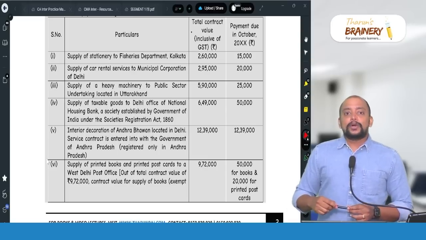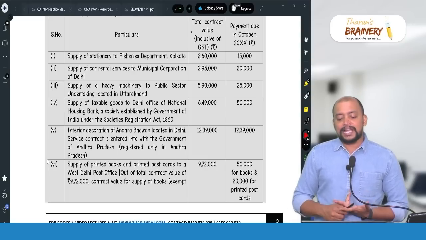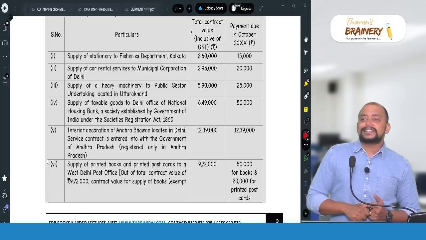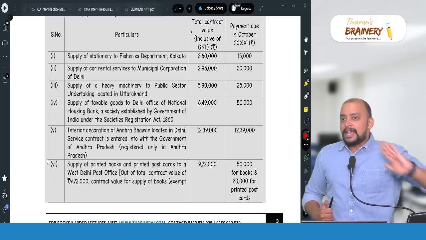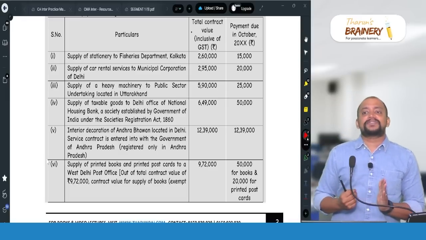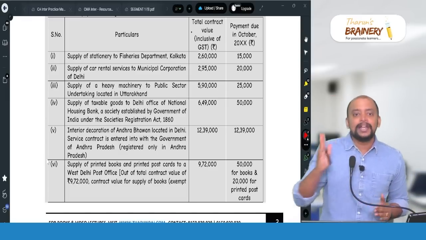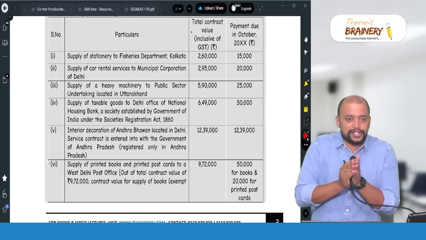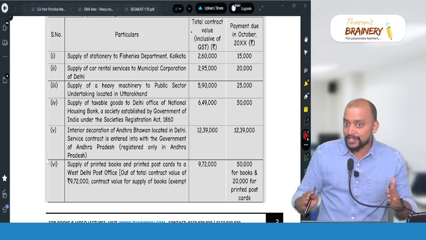Here, location of supplier is Delhi and place of supply in case of service in relation to immobile property is location of immobile property as per section 12. As immobile property is in India, supplier and recipient are in India, place of supply of service in relation to immobile property is determined under section 12 of IGST Act. Therefore, the place of supply will be location of immobile property which is in Delhi, not Andhra Pradesh, Delhi.